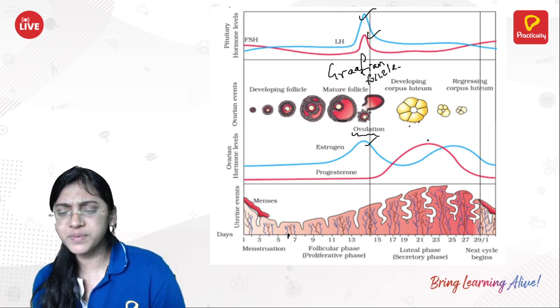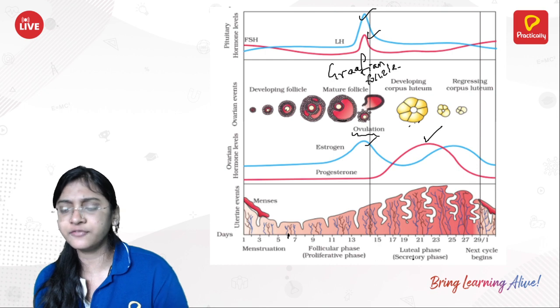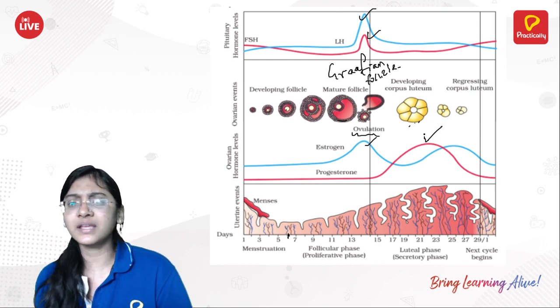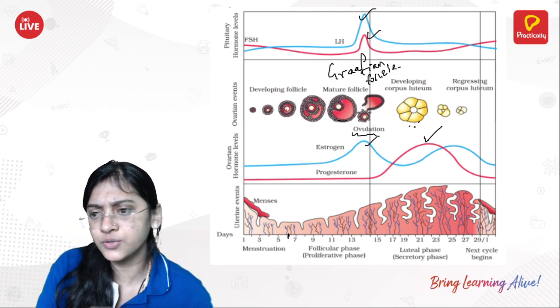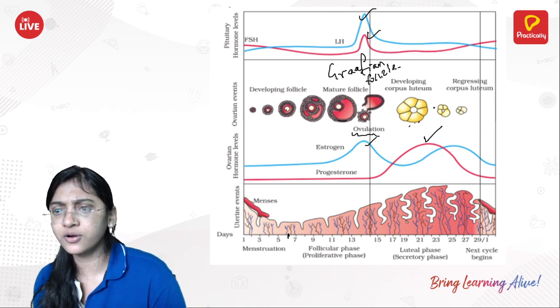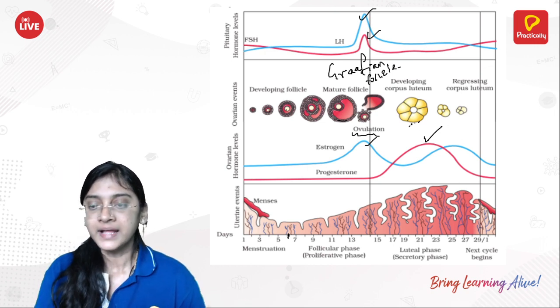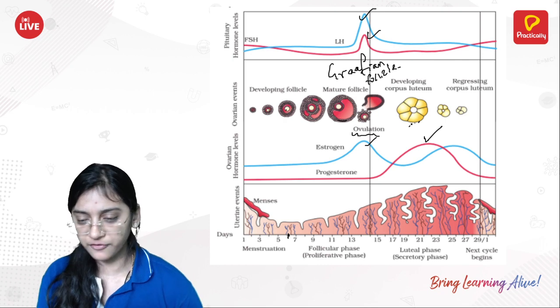There will be the highest peak of progesterone in the luteal phase. Once their work is done, they will degenerate and reduce in amount, because the corpus luteum is no more. This is called the luteal phase.